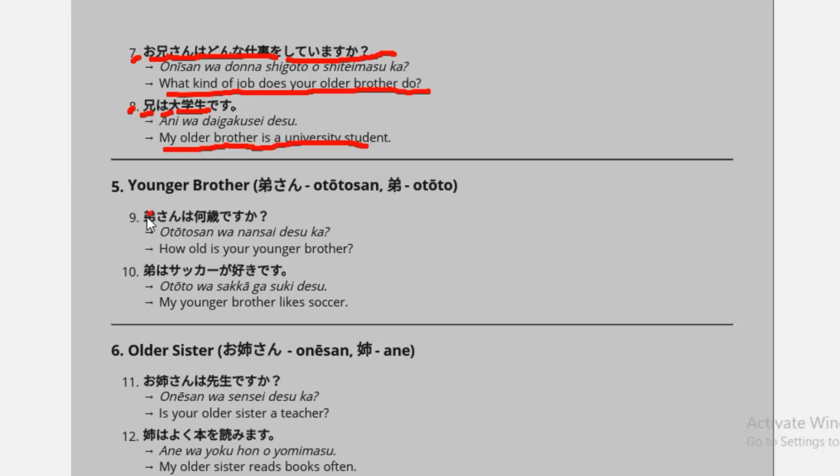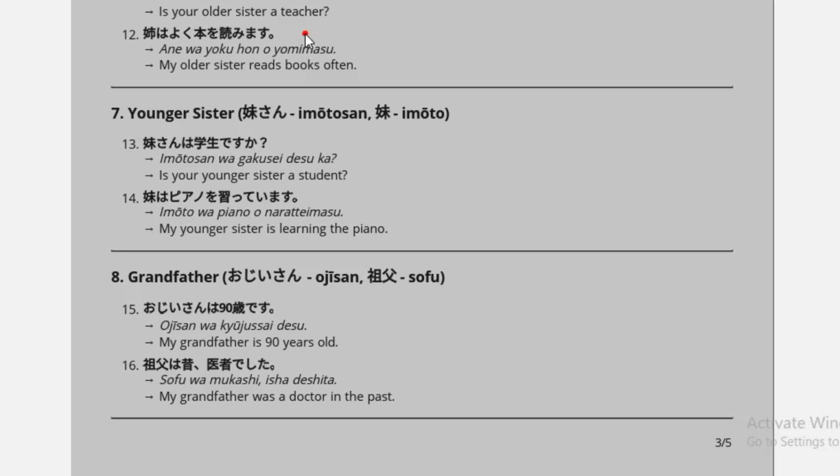And ninth example is ototo-san wa nansai desu ka, means how old is your younger brother? And the 10th example is ototo. Ototo wa sakka ga suki desu, means my younger brother likes soccer. And the next example is onee-san wa sensei desu ka, means is your older sister a teacher? And next example is ane wa yoku hon o yomimasu, means my older sister reads books often.